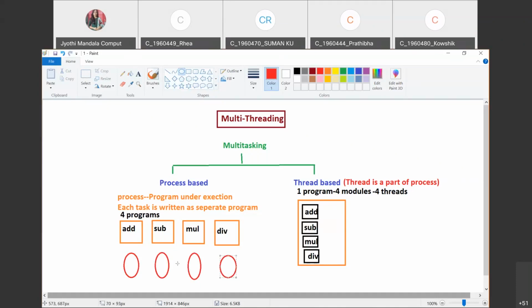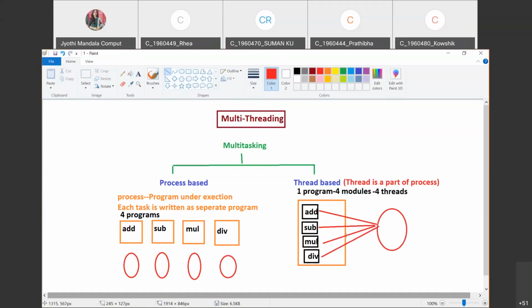Are you understanding? I am talking about the memory. For this one, memory is allocated and will store the add information. The next memory will store the subtraction, and similarly for multiplication and division. So for four programs, four separate memories will be allocated. But whereas coming to thread, as we have only one program, only one memory will be allocated, and that memory will be shared by all these threads.